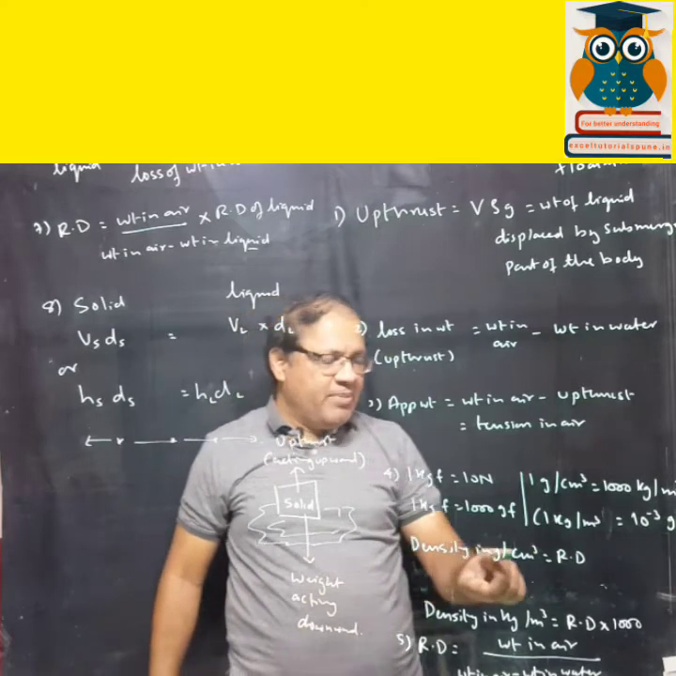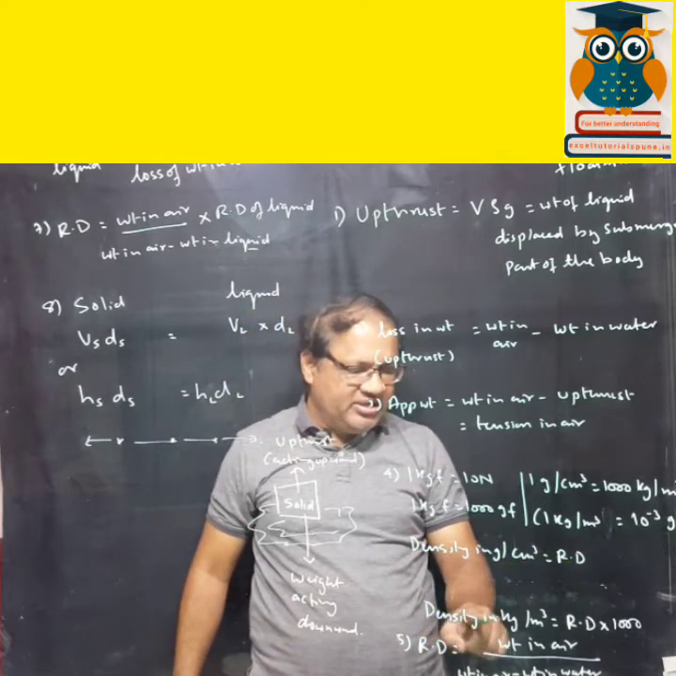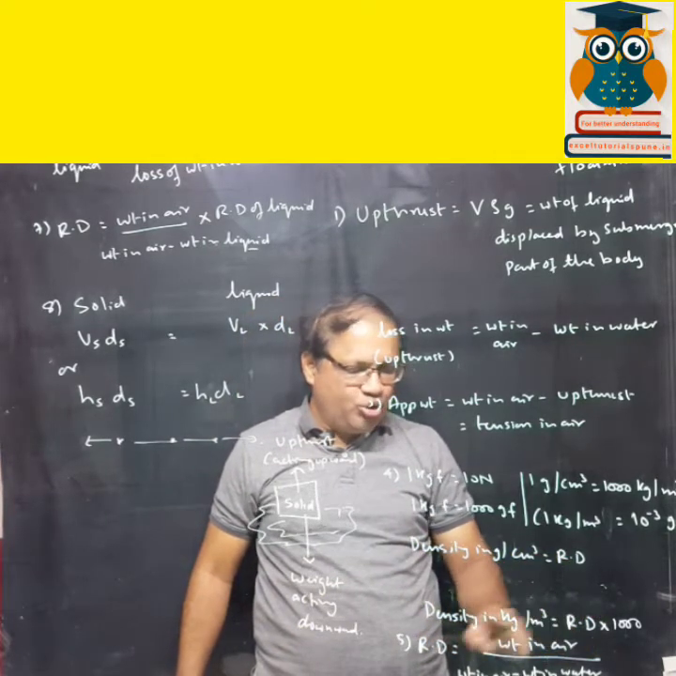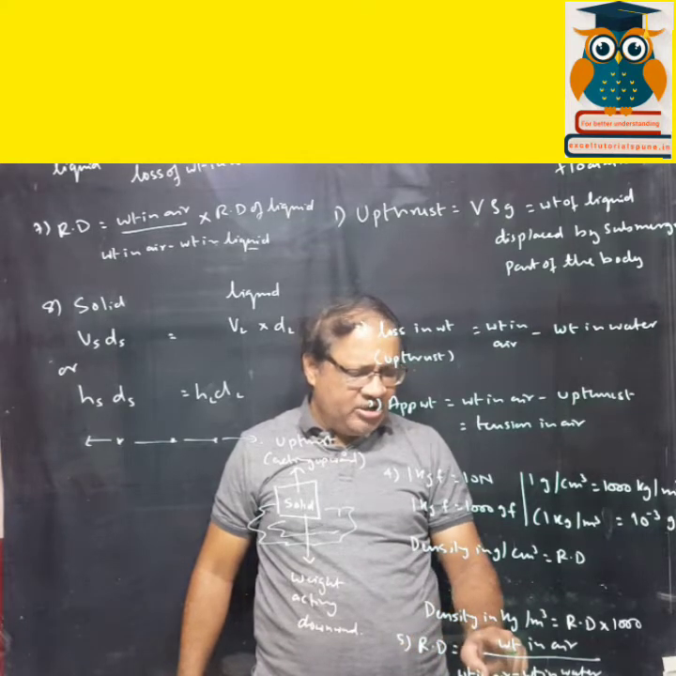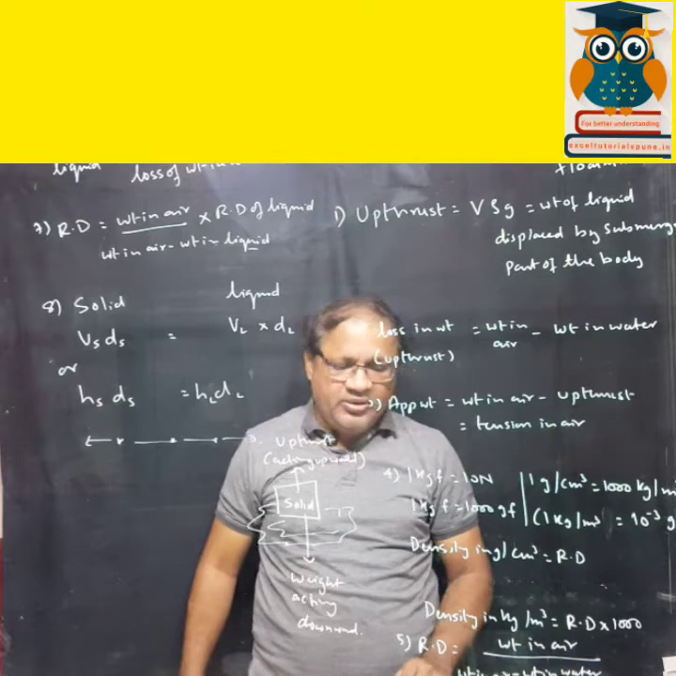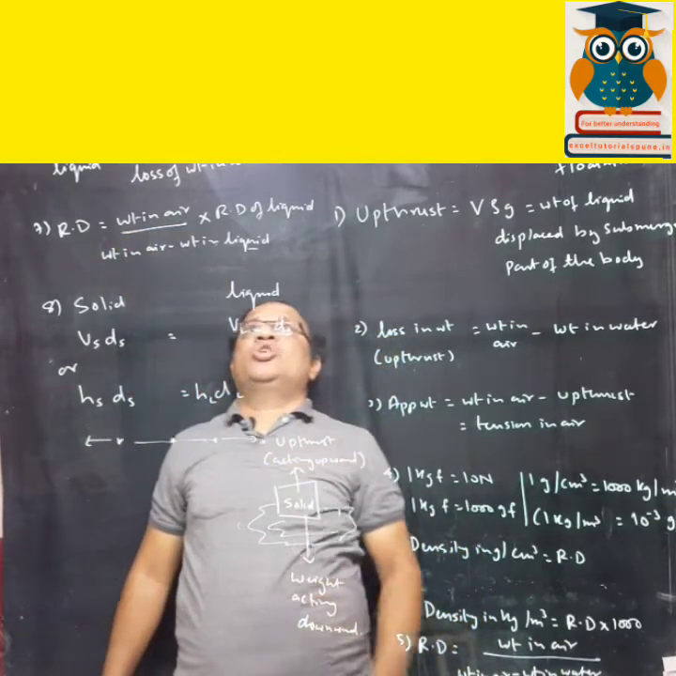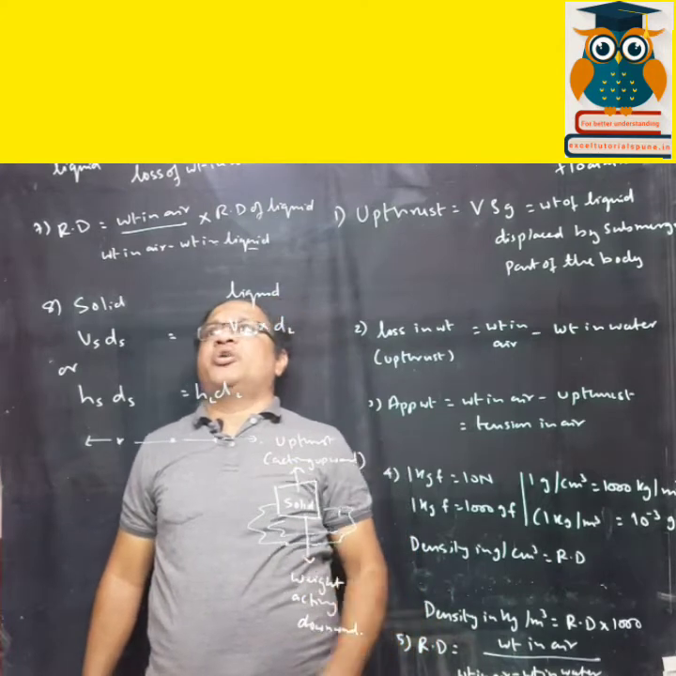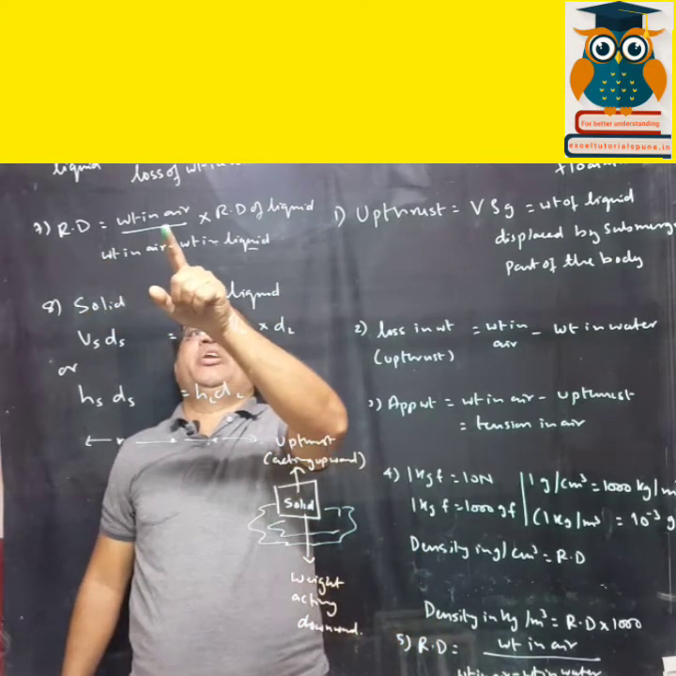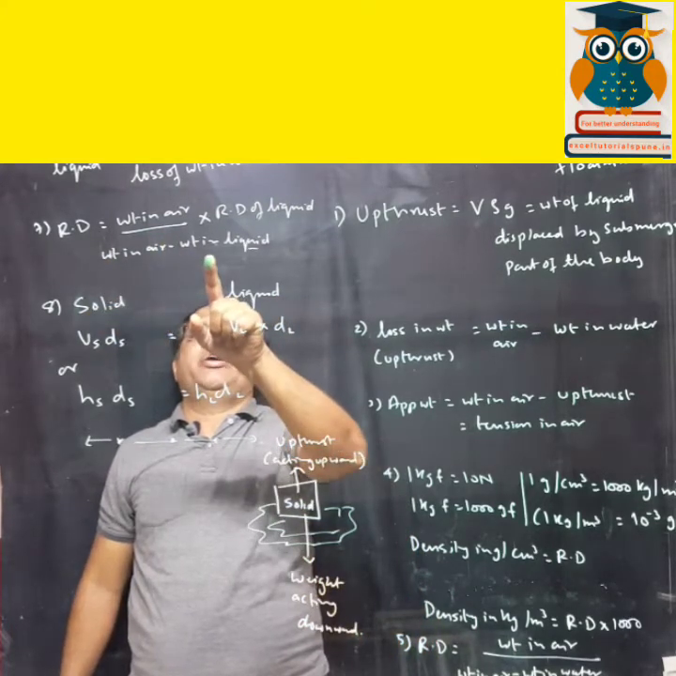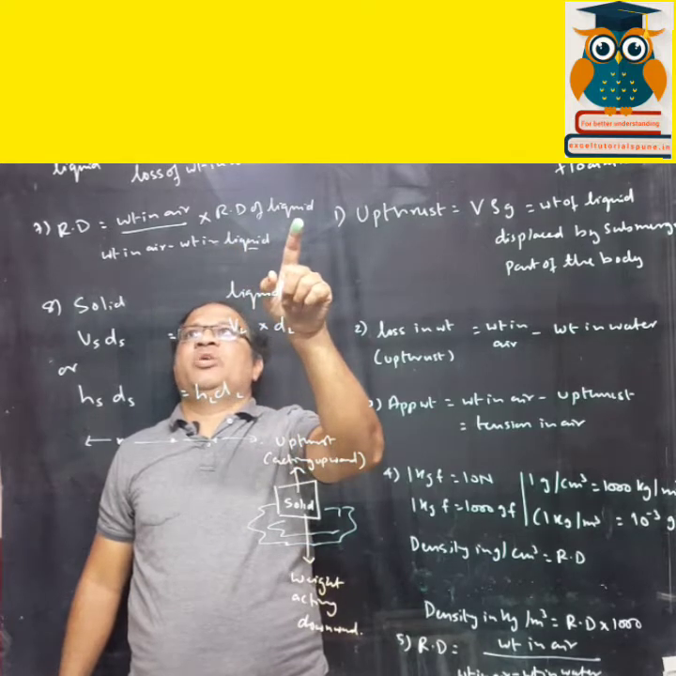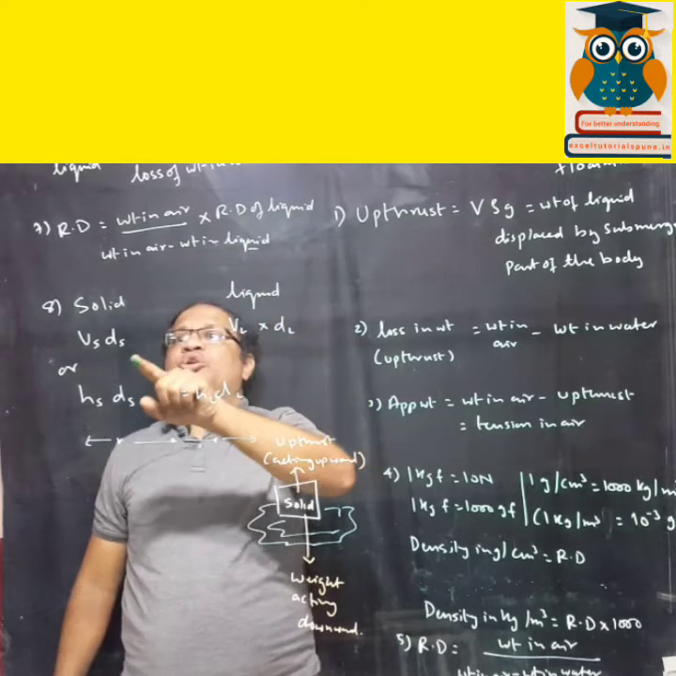So density in gram per centimeter cube is relative density, density in kg per meter cube is relative density into 1000. Relative density is equal to weight in air upon weight in air minus weight in water, that is the upthrust. Then the sixth one is relative density of liquid is loss of weight in liquid upon loss of weight in water. Relative density is equal to weight in air upon weight in air minus weight in liquid into relative density of liquid. These are all the formulas you need to know.